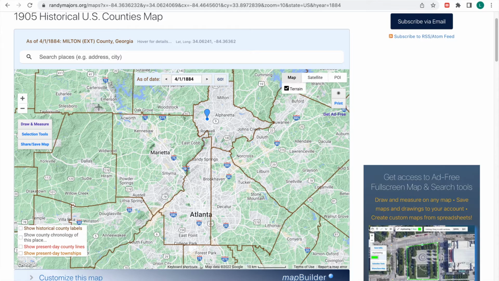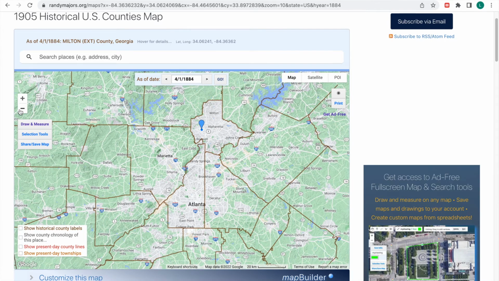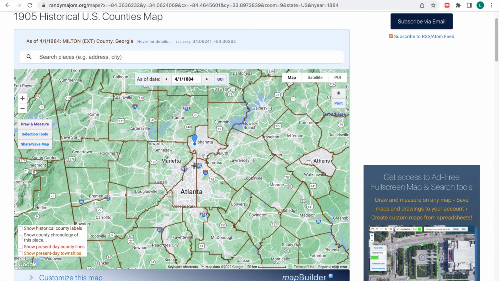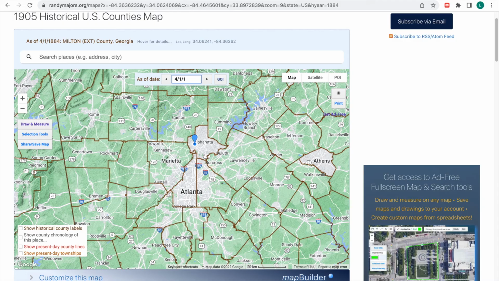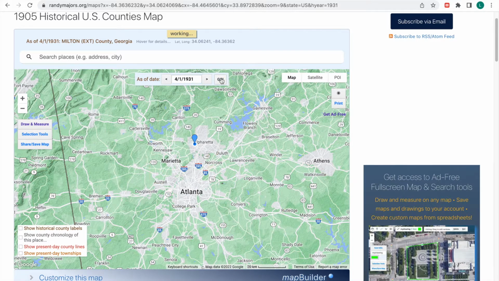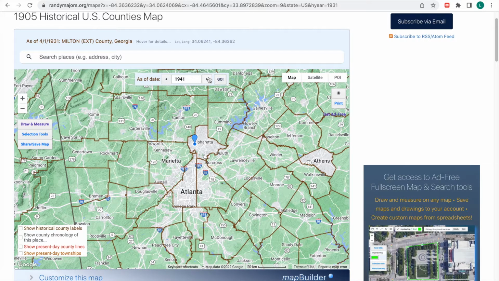And if we zoom out and we look at the borders of what is Milton County, Fulton County, and Campbell County, you'll notice that looks very similar to what Fulton County looks like today. So let's go ahead a bit to 1931. I think the counties won't really change much. Yeah, they didn't.